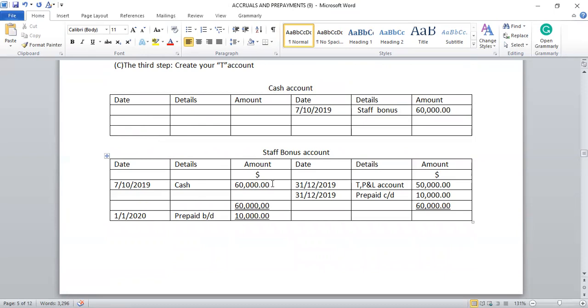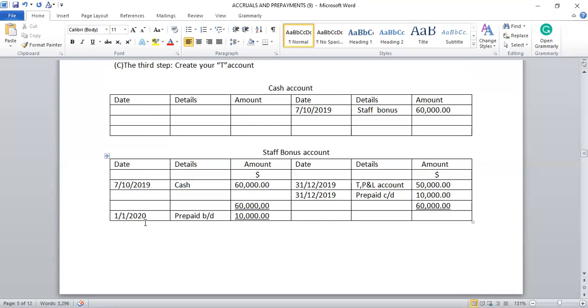As I said, if you want to deduct an amount in the T account, you do it on the opposite side. So on the opposite side, we have the date 31st December 2019, details: trading profit and loss account, amount $50,000. Then 31st December 2019, prepaid carried down $10,000. The $10,000 has not been consumed, so it should be carried down to the next year.